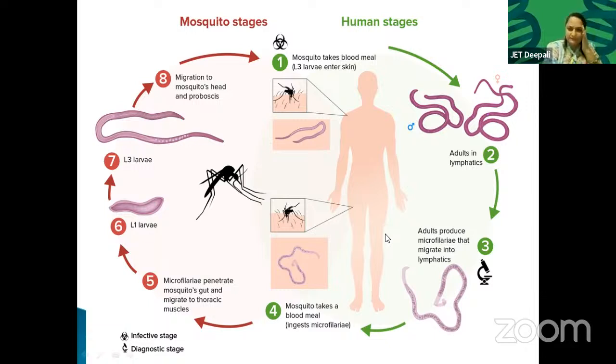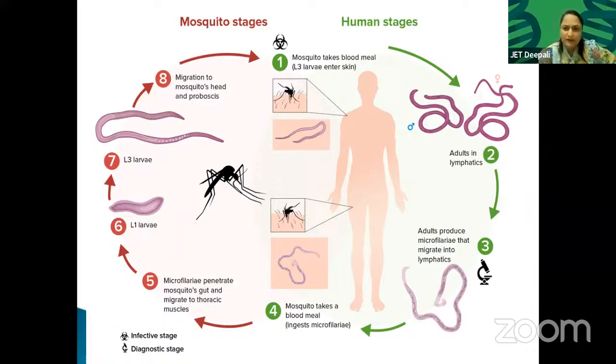See. Number one, mosquito takes blood meal. L3 larva enter skin. This is Culex. Adults in lymphatic system. This is the infective stage of Wuchereria, filariasis, elephantiasis. See what happens. A Culex mosquito is coming and biting the skin, and leaving the larva. In adults, lymphatic system. What is the lymphatic system? It is a circulatory system.